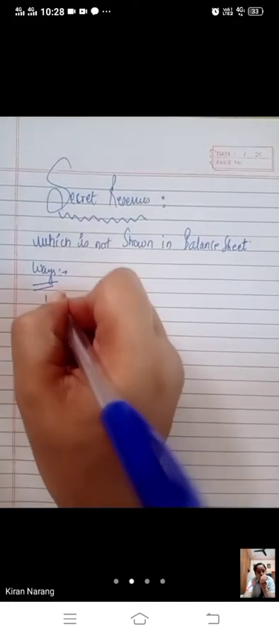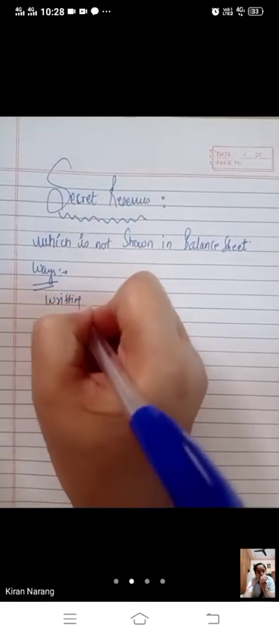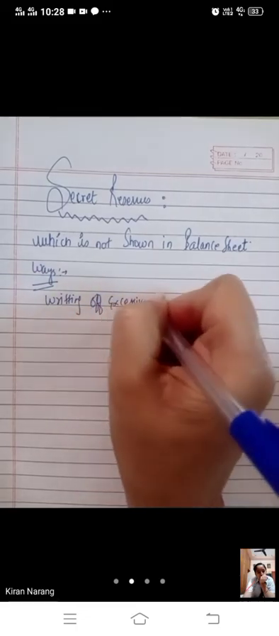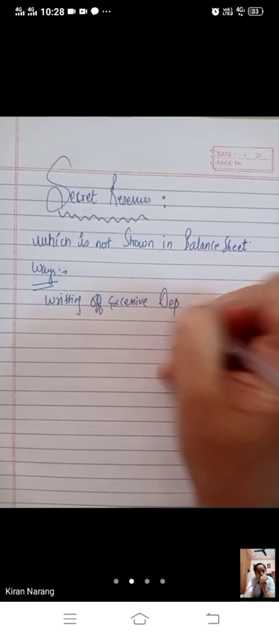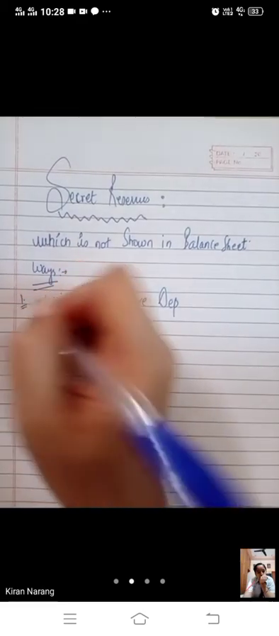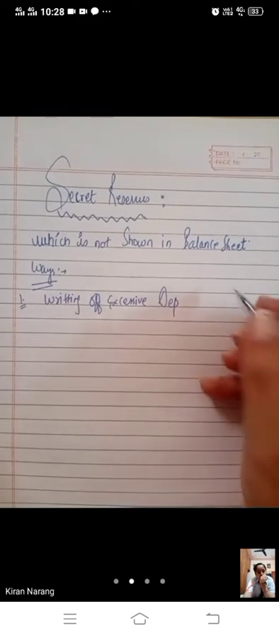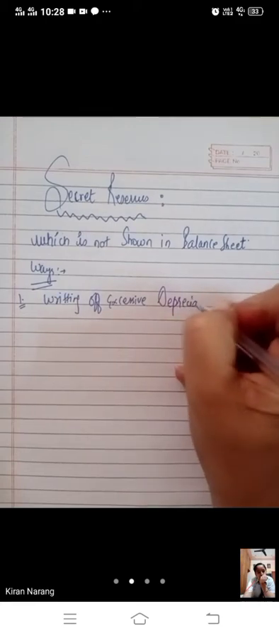Writing off excessive depreciation. Writing off any expenditure in excess: suppose we have spent only rupees 10,000 but we show that we have spent 15,000. The 5,000 which we have taken extra is called your secret reserve.